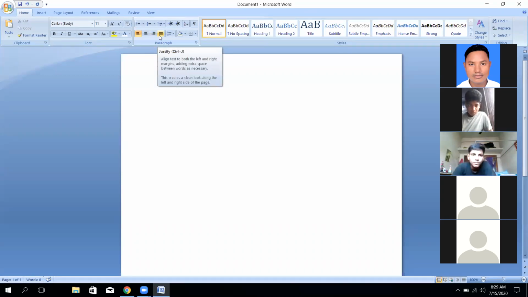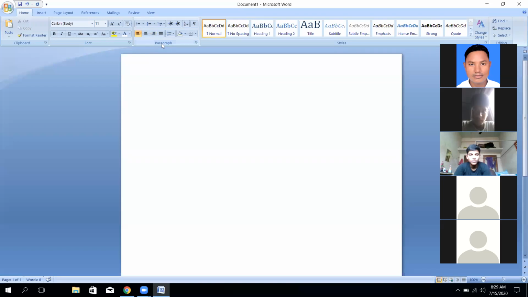We can utilize any of them. To align right, you press Control R, or you can press here. If you press Control L, the cursor will move to the left side. If you press Control R, it will move to the right side. This is the basic rule that you know already.